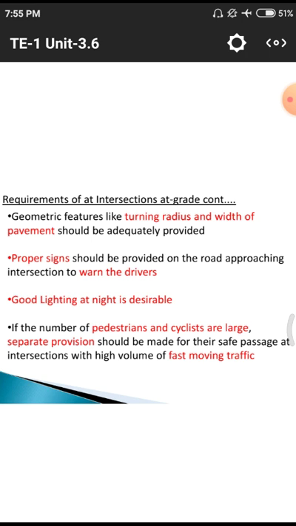Because separate provisions means we have to lay out a single lane road for these pedestrians and cyclists. Normally in bridges we observe that pedestrians have an entirely separate span at the edges of the bridge, so that pedestrians and cyclists move on those edges. It leads to a separate traffic flow for pedestrians and other two-wheelers or four-wheelers, so that there may be no chance for traffic jams and traffic delays.